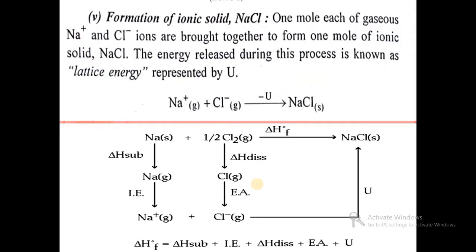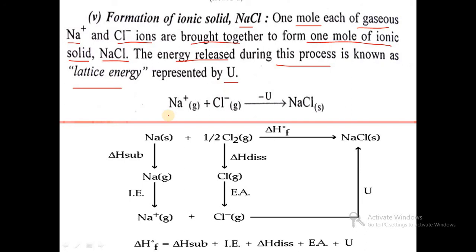Then in the next step, that is the formation of ionic solid NaCl. Here 1 mole of each of gaseous Na+ and Cl- ions are brought together to form 1 mole of ionic solid, that is NaCl, and the energy released during this process is known as lattice energy, which is represented by the symbol capital U. We have already discussed details about lattice energy in a previous video.